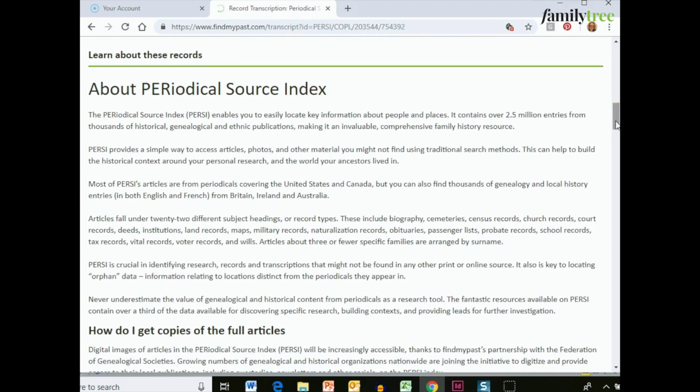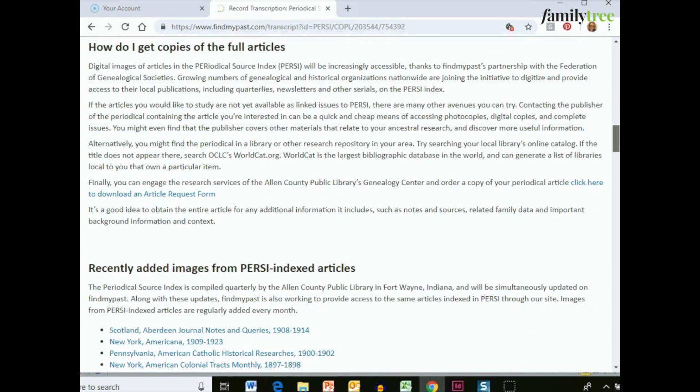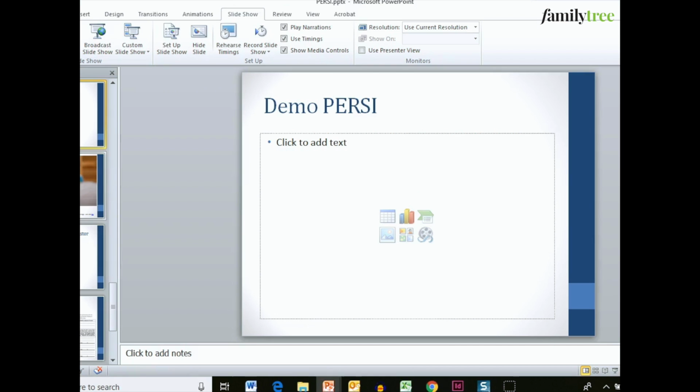And that is really relevant because as you come down here and learn more about Percy, you're going to want to scroll down further. How do I get copies of the articles? And it gives you information on how to order these through the Allen County Public Library with this download an article request form. So this is how you're going to follow up and get copies of the articles that are not available to you online, either because you're not a subscriber and you can't view it, or because they don't have the digitized version of it.